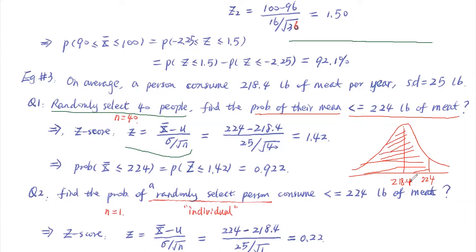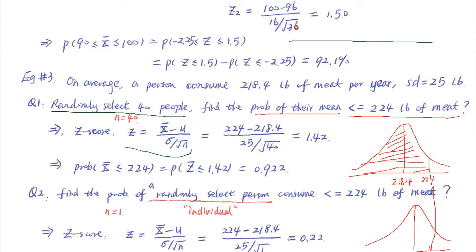Remember, we always do the conversions. So we always try to draw another bell-shaped curve, so you don't get lost. The center should be 0 because it's standard. We're trying to see this 224 mapping to some point here.